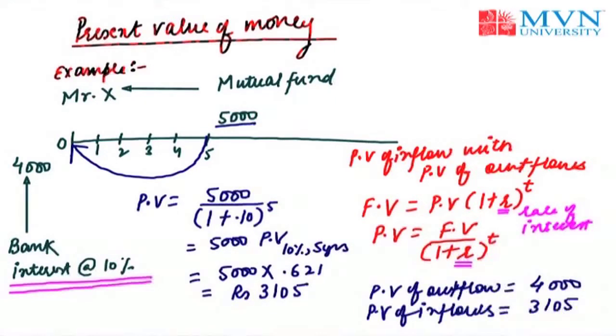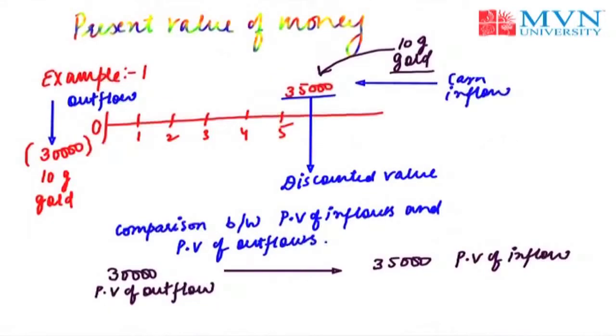Likewise, we have discussed even in my previous slide that if a person wishes to make an investment of rupees 30,000, right now he is able to purchase gold of 10 grams and he wants to check whether 35,000 in future will be able to give him the same gold. That's why he needs to apply a discounting factor on it, and that discounting factor will be, like we have discussed in my next example also, the time preference of money.